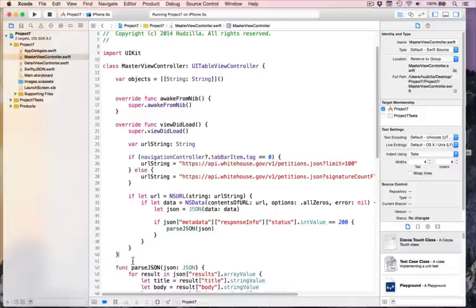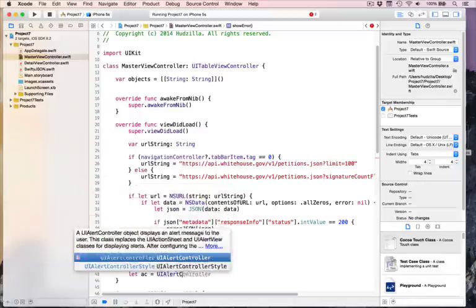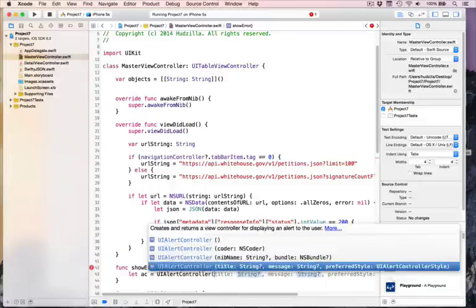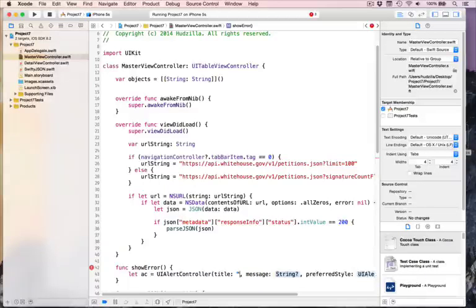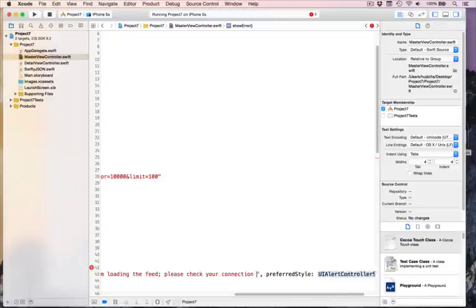So beneath viewDidLoad, make a new method called func showError. Then we'll use UIAlertController again. You should be used to this by now. Let ac equal UIAlertController, title "Loading error", and a message like "There was a problem loading the feed. Please check your connection and try again."